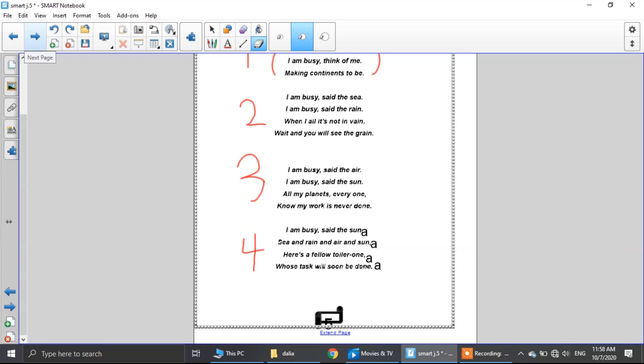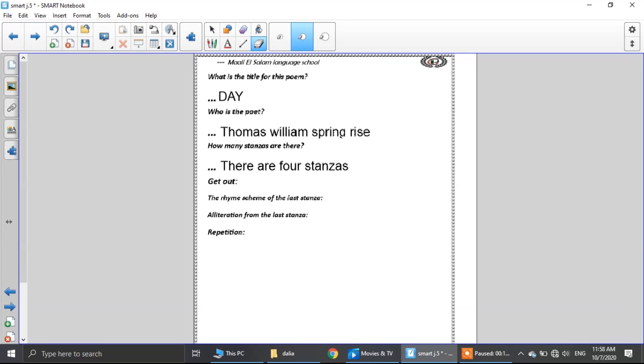Okay, now let's go back to our questions again. As we said before, our rhyme scheme will be A, A, A, A. Alliteration from the last stanza. Okay, let's go back to see the last stanza again. What is the alliteration in?